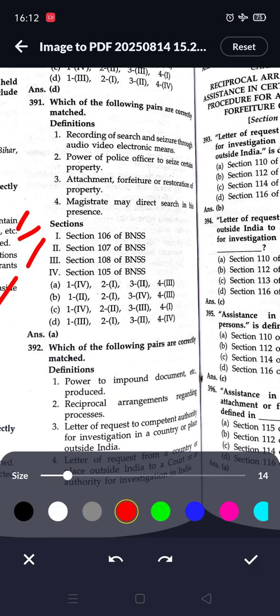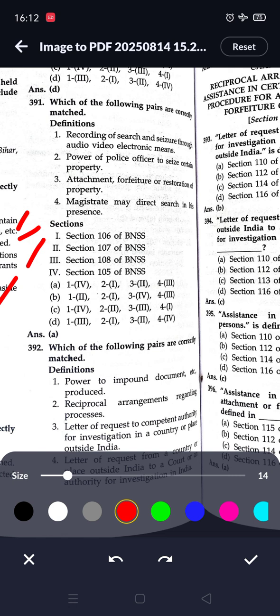Which of the following pairs are correctly matched? Next question, recording of a search and seizure through audio-video electronic means is given in 105. Power of police officer to seize certain property is given in 106.